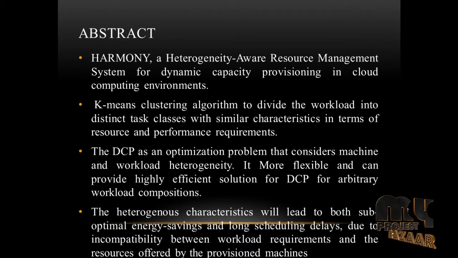The heterogeneous characteristics will lead to both suboptimal energy savings and long scheduling delays due to incompatibility between workload requirements and the resources offered by the provisioned machines.